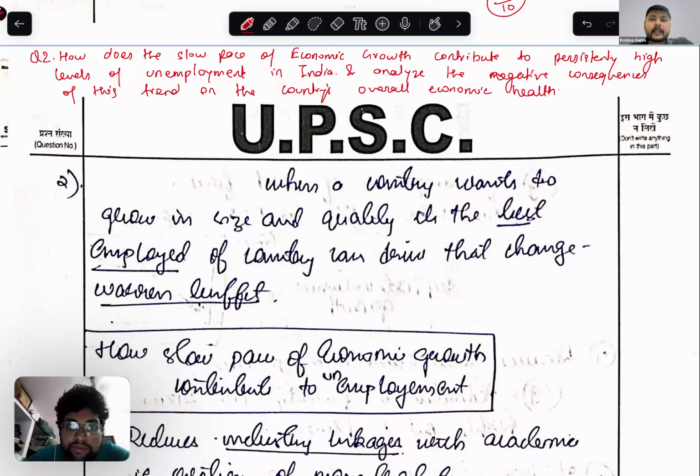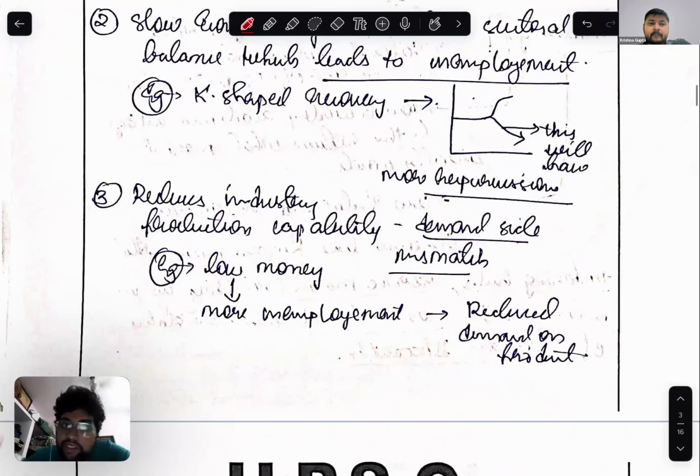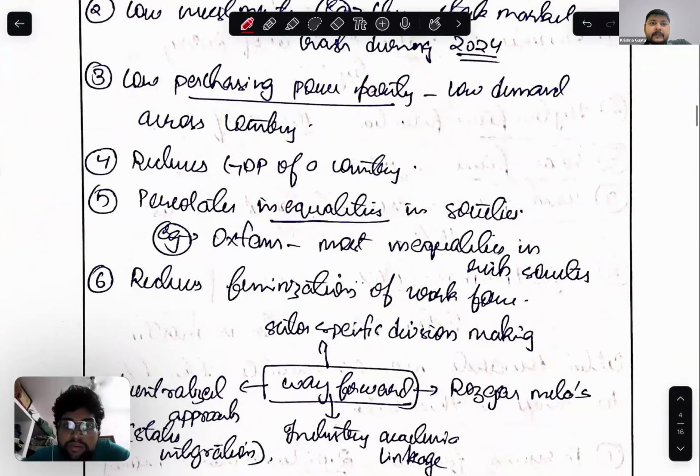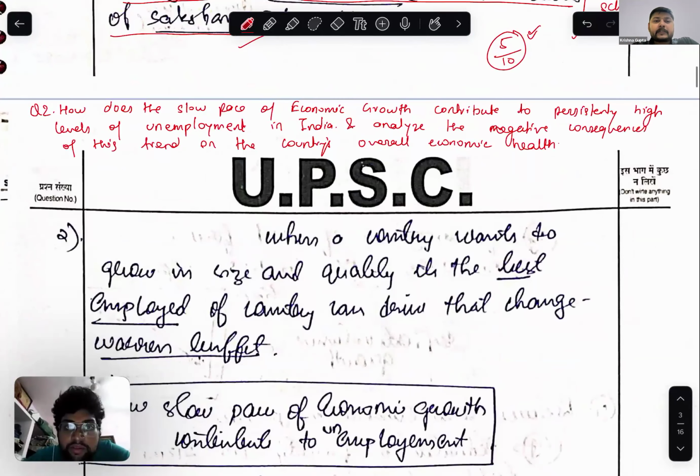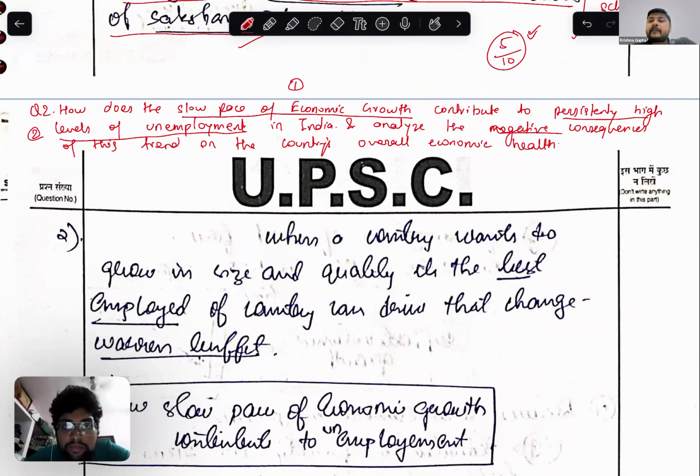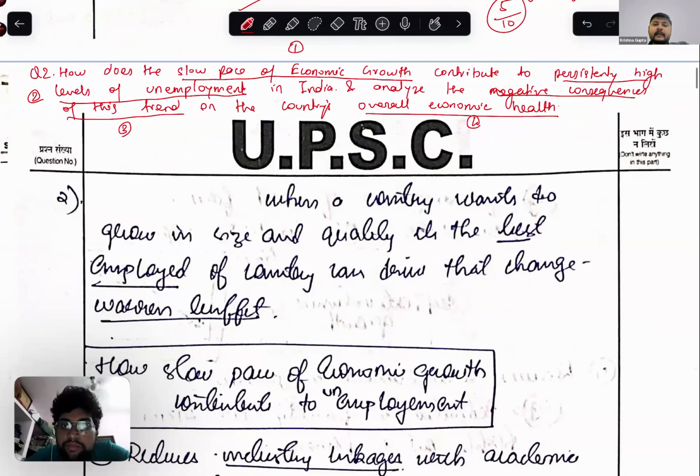I think this is also for 10 marks. Yes, sir, 10 marks. So this is a 10-mark question. The question here: number 1, how does the slow pace of economic growth contribute to persistently high levels of unemployment? Then analyze the negative consequences of this trend, number 3, on the country's overall economic health. So we have 4 keywords here. Let's look at the answer.